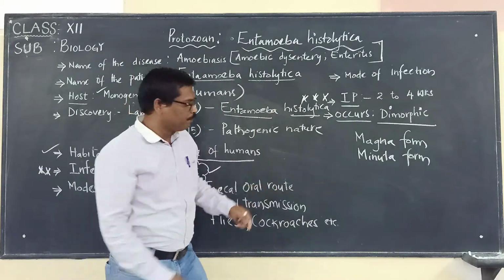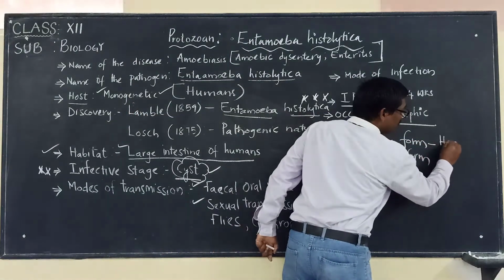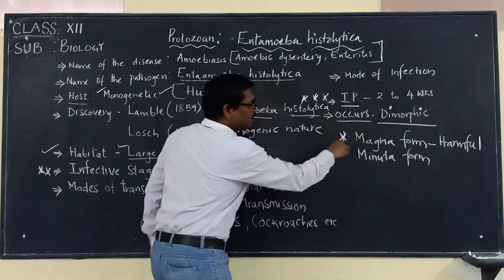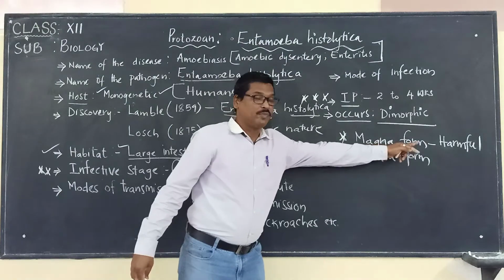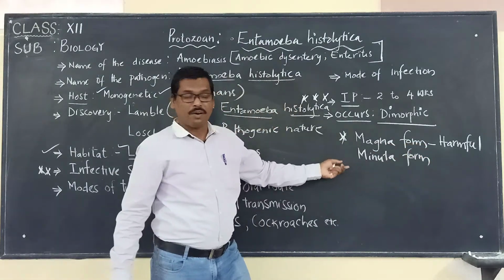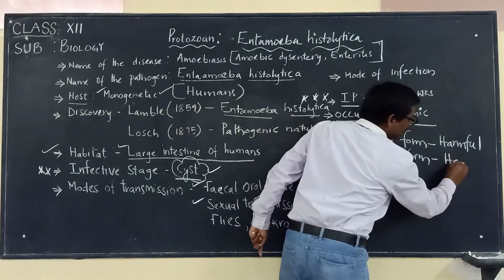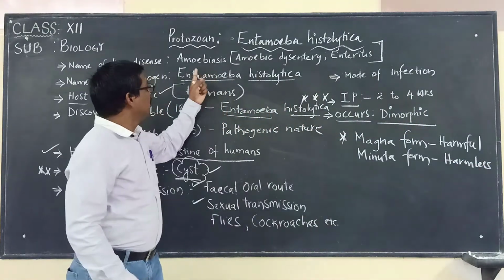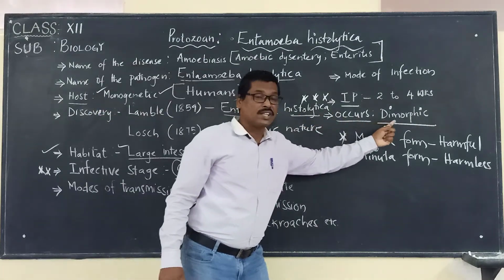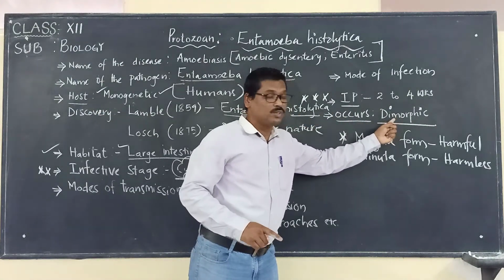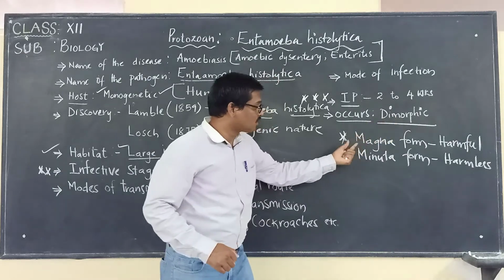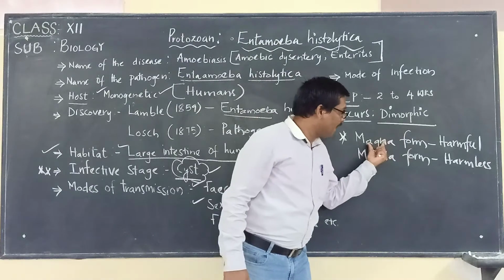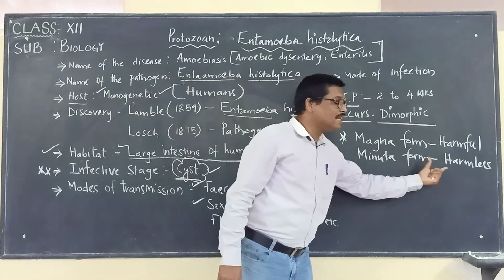Among these two, the magna form is harmful. You have to keep this in your mind. The magna form is harmful, the minuta form is harmless. So here we have to remember that Entamoeba histolytica occurs in two forms, for which we use the word dimorphic. One is called the magna form, and the other is called the minuta form. Magna form is harmful, minuta form is harmless.